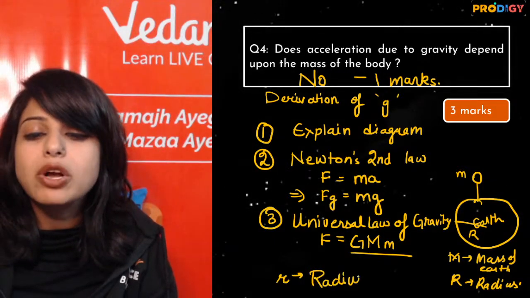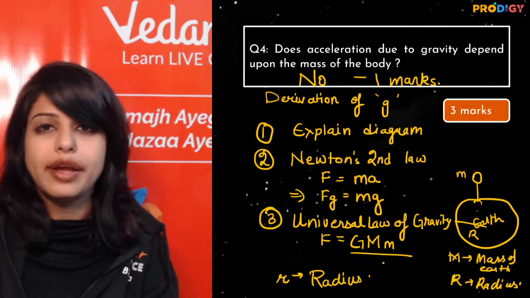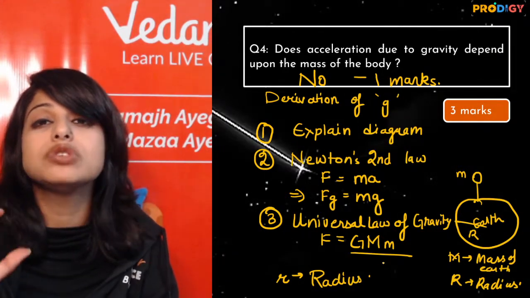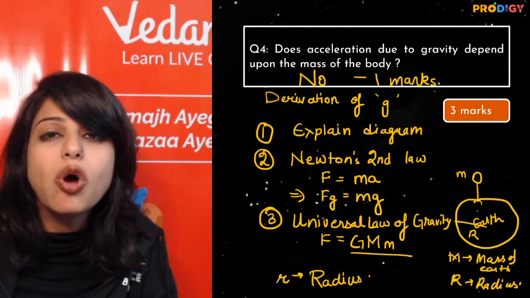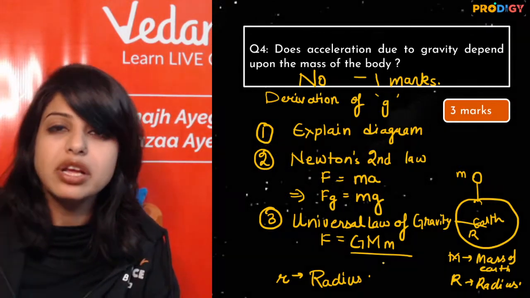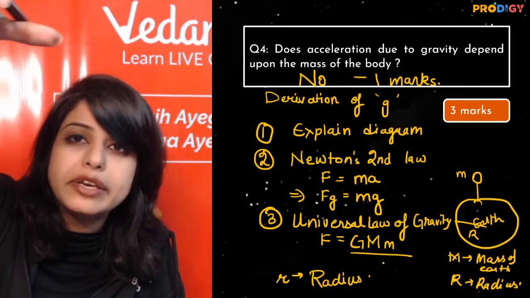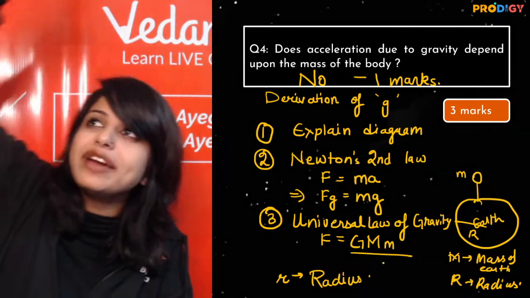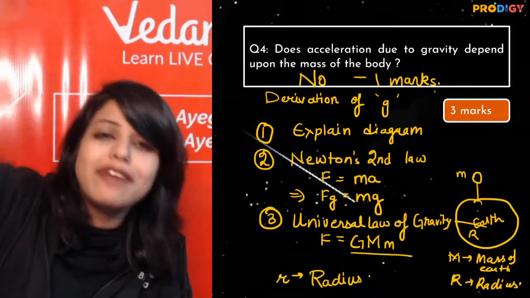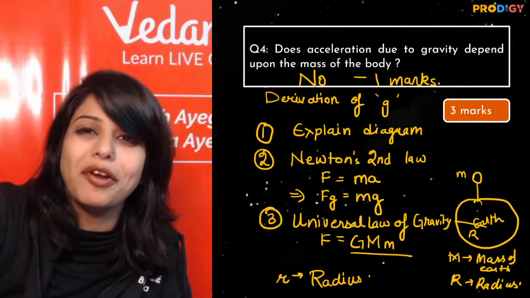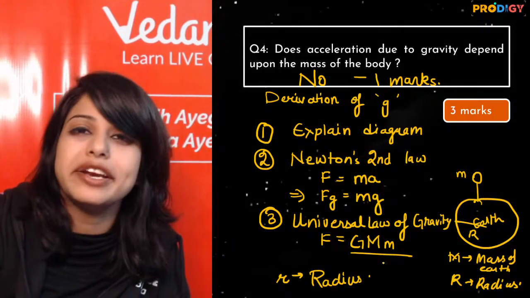Why? Because Earth is quite a fat one. It has a radius of 6,000 kilometers. So if a ball is dropped from 1 meter, 2 meters, 10 meters, it is nothing. Even if I drop a ball from Mount Everest, it is 8 kilometers adding on, which is nothing in front of the radius of the earth.